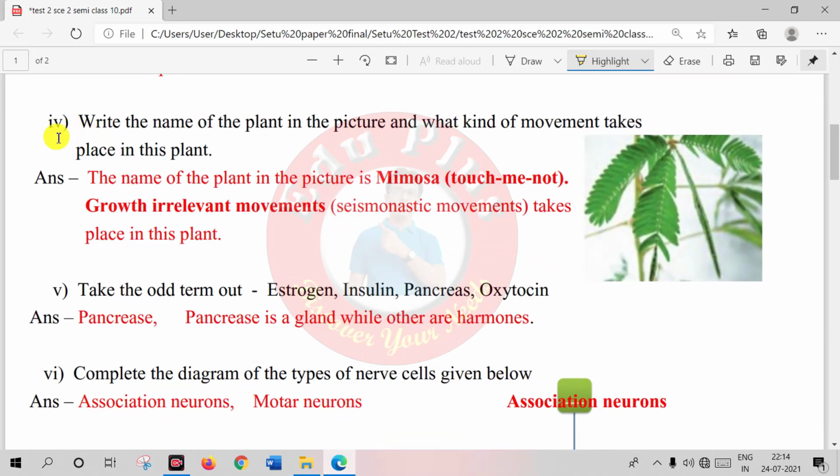Question 4. Write the name of the plant in the picture and what kind of movement takes place in this plant. First, we have to observe that plant and then write the answer. The answer is, the name of the plant in the picture is mimosa, that is touch me not plant. Growth irrelevant movement, that is seismonastic movement takes place in this plant.